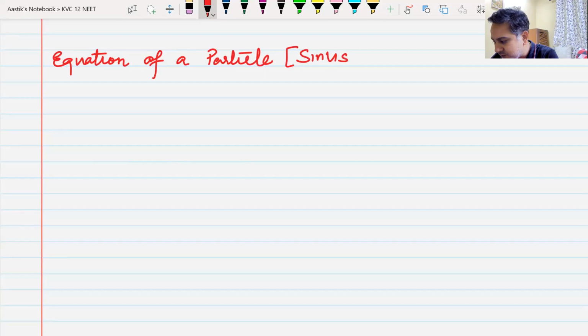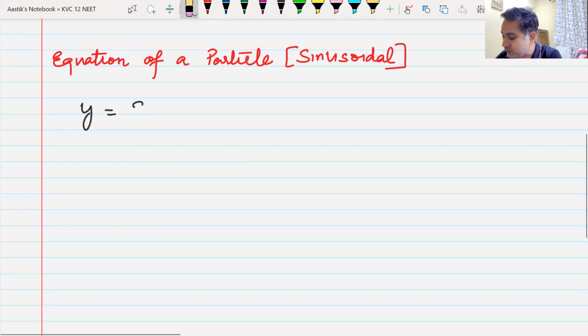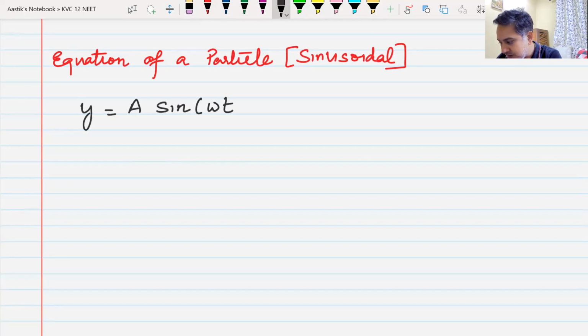Have you ever heard about the word sinusoidal? A sinusoidal wave is in the form of either a sine wave or a cos wave. A sine wave or a cos wave is known as a sinusoidal wave. Now the most general form of this wave will be in this form: y = A sin(ωt + φ). This is the most general form of wave that you shall encounter.